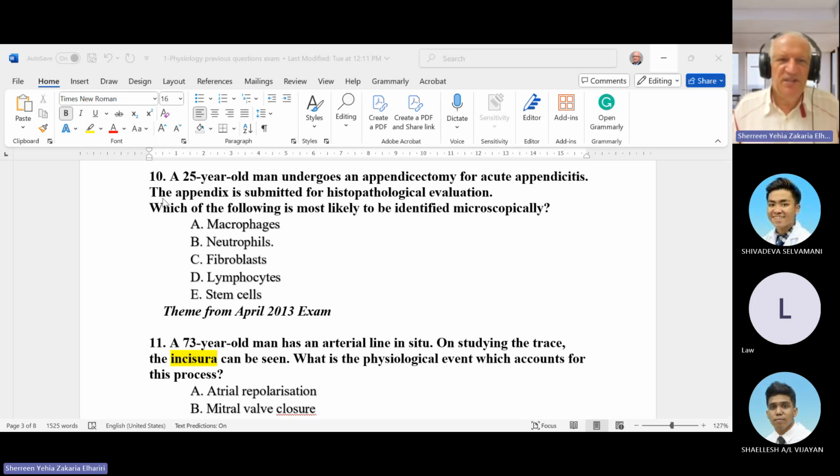Next question, a 25 years old man undergoes appendectomy for acute appendicitis. The appendix is submitted to histopathological evaluation. Which of the following cells is most likely identified microscopically? Of course, it is easy. In a patient with acute appendicitis, what cell is increased? Anyone?